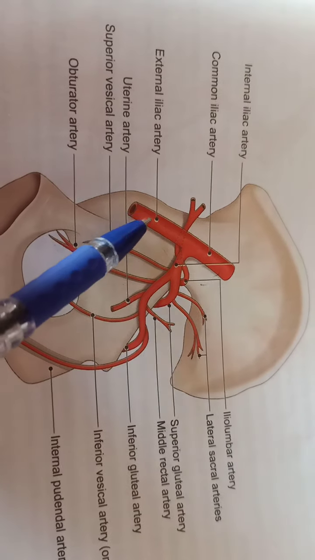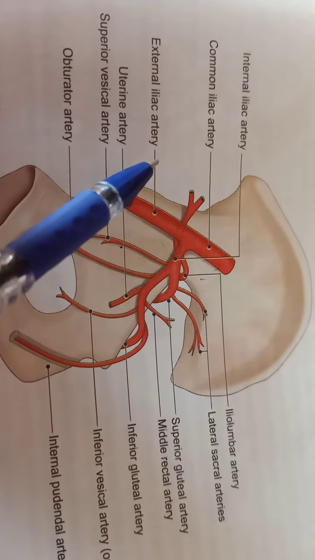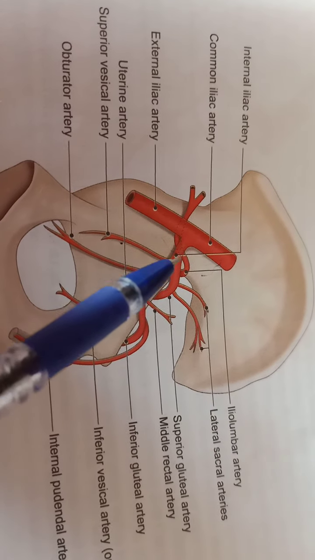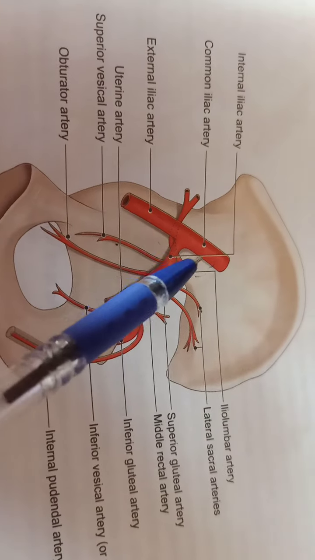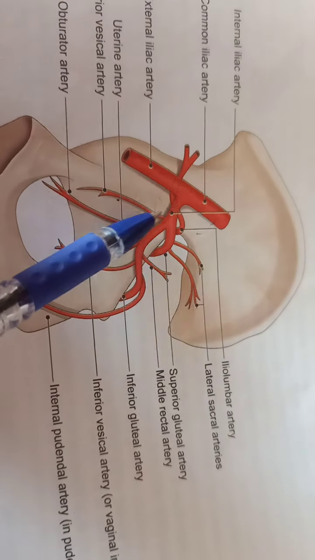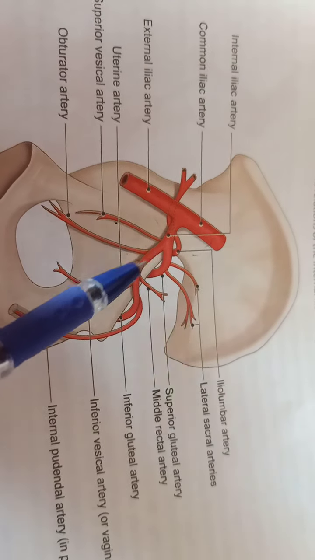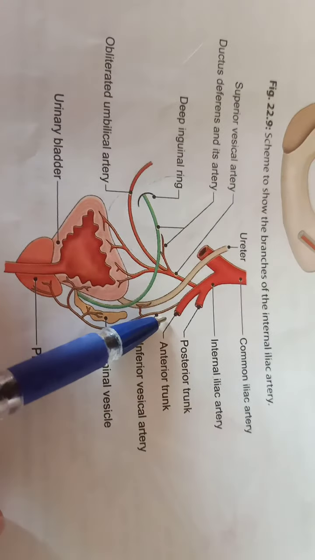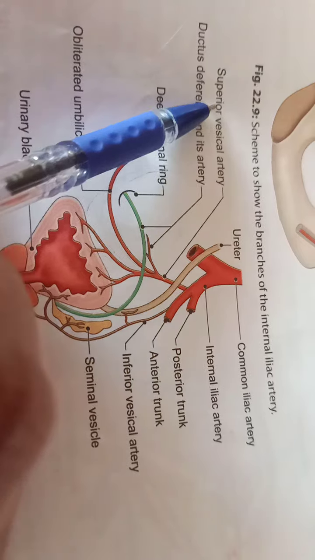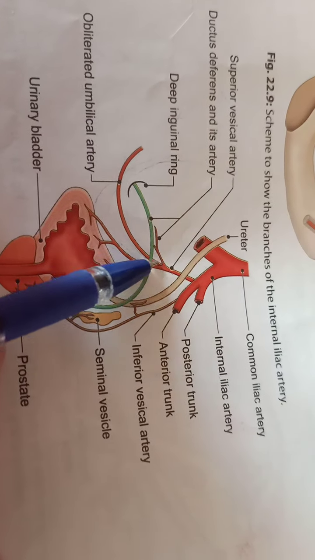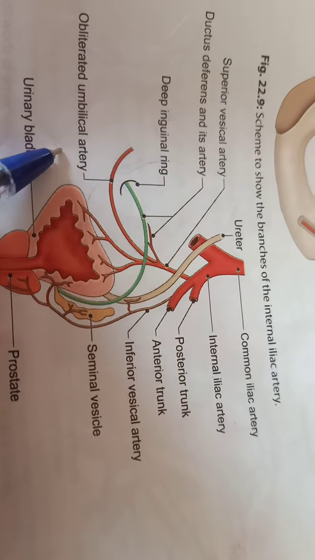So the common iliac divides into external and internal iliac. The internal iliac is further divided into two trunks, anterior and posterior. From the anterior trunk, we talked about one artery, that is the superior vesical artery, which represents the obliterated umbilical artery.